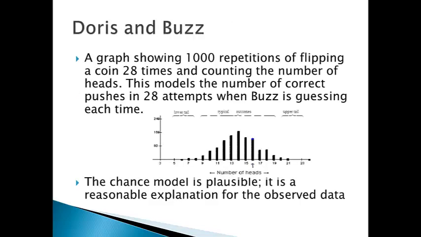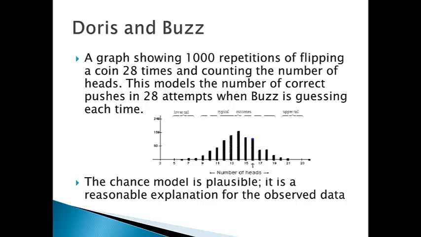If you conduct a simulation study with this data, you find that 16 out of 28 is quite typical when flipping a coin 28 times, as you can see on this dot plot. Here we flipped a coin 28 times, recorded the number of heads, and then repeated that many times, generating 1,000 repetitions of 28 coin flips. We see that a value of 16 is well within the range of typical outcomes when flipping a coin 28 times. Here's the key idea.